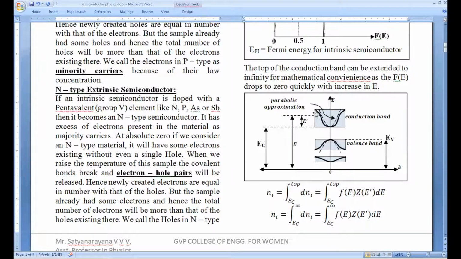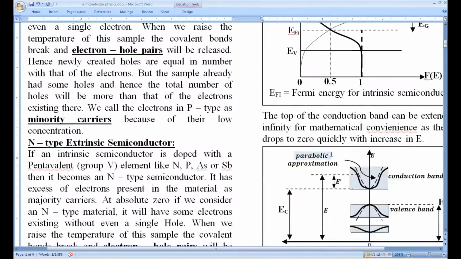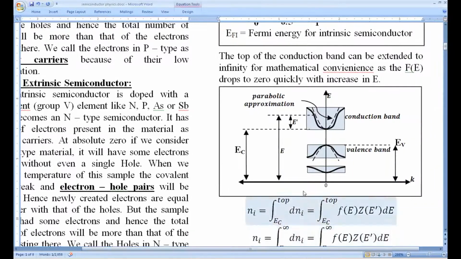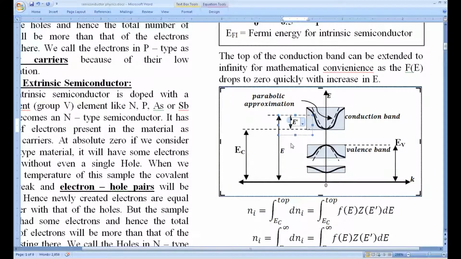So whatever we called E dash, the so-called new density of states, you can see here this is E dash. So this E dash is actually counting energies on the parabola. So if you choose any point on this parabola, that energy is measured with respect to this dotted line. So it is taken here, that's why we are calling this E dash. But actually, if you take the 0 level somewhere here, the same energy you may call some E. So this point with respect to this is E dash, this point with respect to 0 is E. So from 0 energy level it is E, from conduction band edge it is E dash.